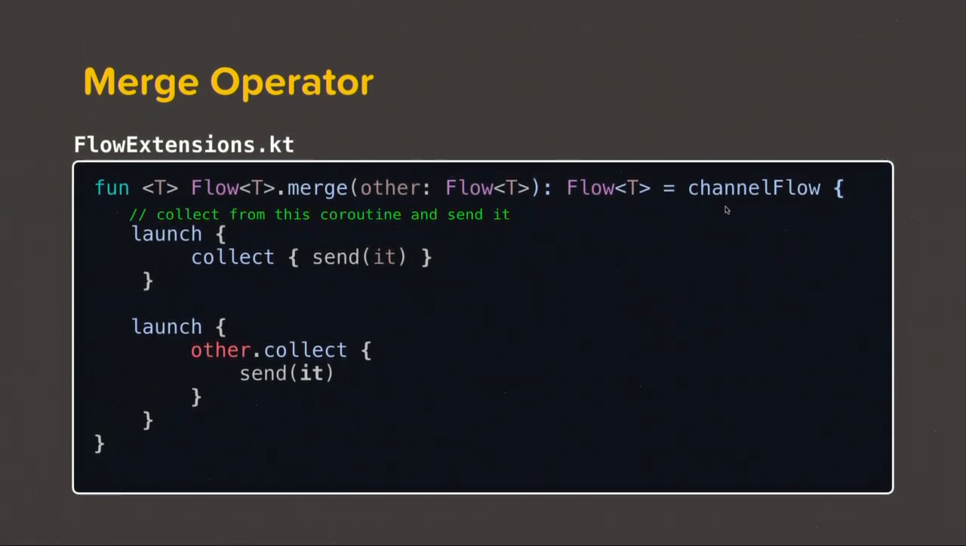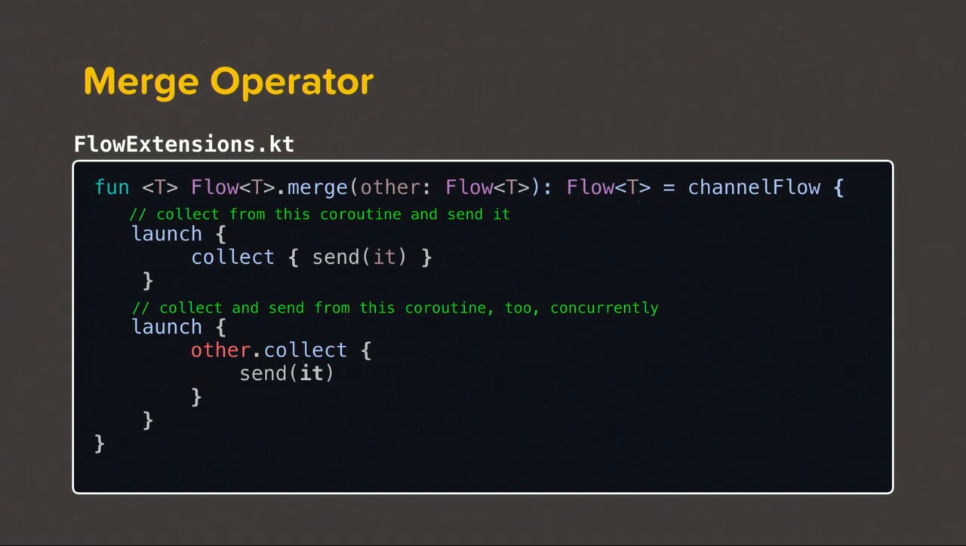You must be wondering why send and not emit. So this is the API of channel flow. This is similar to emit. So we collect from the current flow and send it to this new channel flow. Similarly, we'll launch another coroutine and collect from this other flow and send it to this particular channel flow. So this is how we collected the items from both the flows and sent them to one.